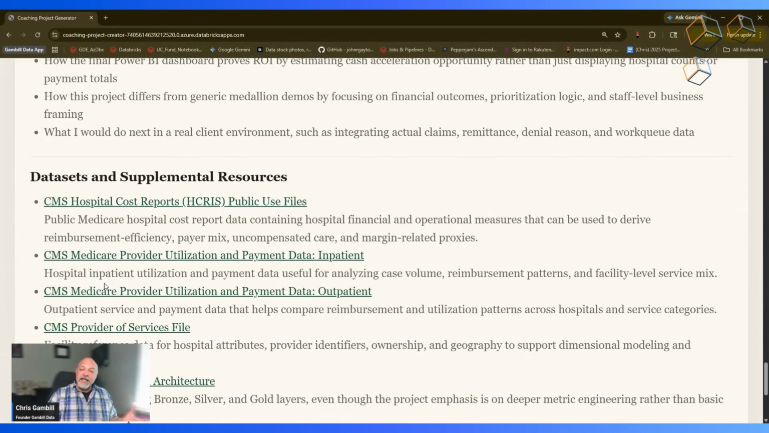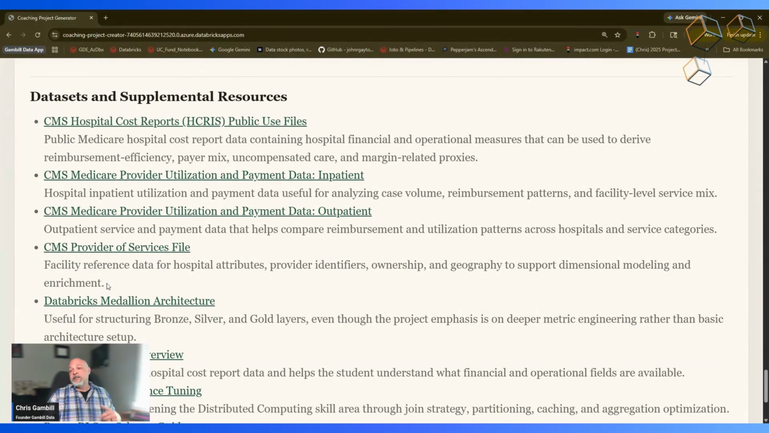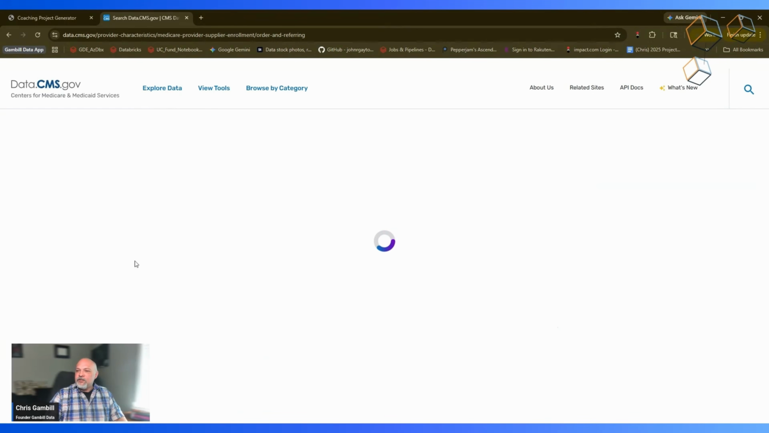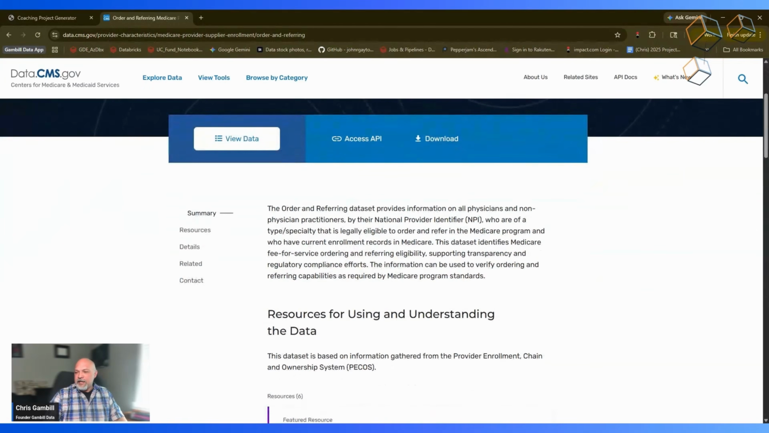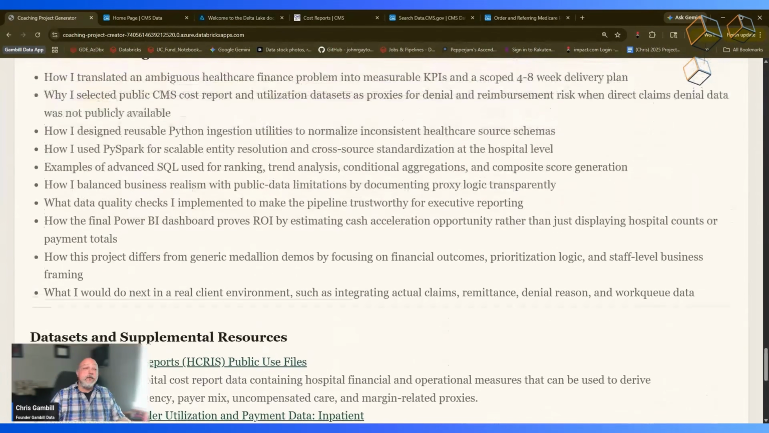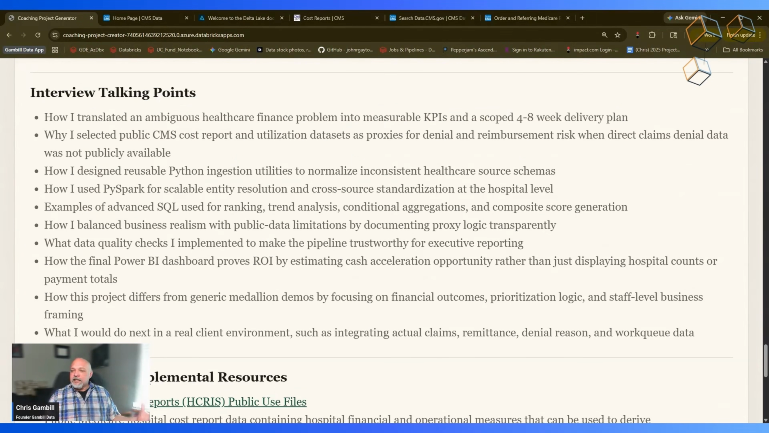Finally, you have your data sets and supplemental resources. These are going to be the data sets that you use for your project. Every now and again, you're going to run into this: the link that it provides, you'll have to go back and hit the explore data button to get to the actual data. So it gives you all the links that you need in order to perform the project. So that's what the app is.